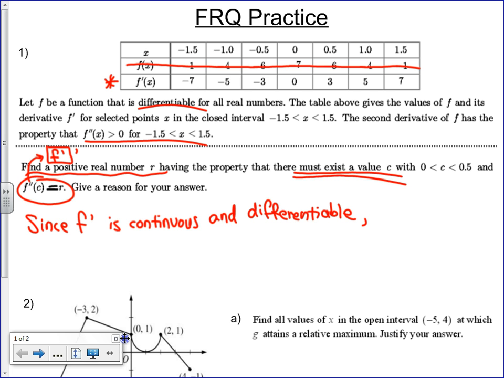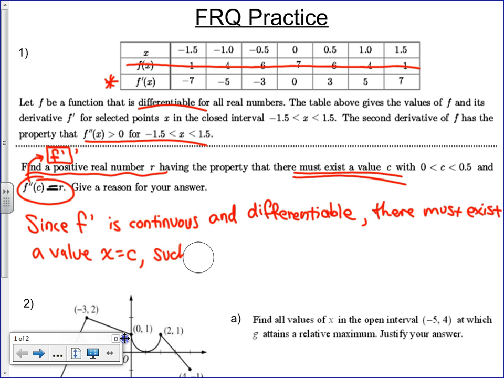there must exist, can I just use their wording? Totally, and I'll sound smart. There must exist a value C. This is like the bad English where you just restate the question, but we're doing it for our purposes and we're in math, so it's okay. And we're showing we know what they're saying and what it is used in, aka MVT. There must exist a value x equals C